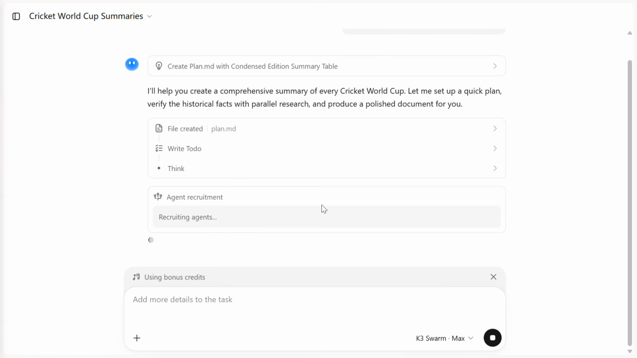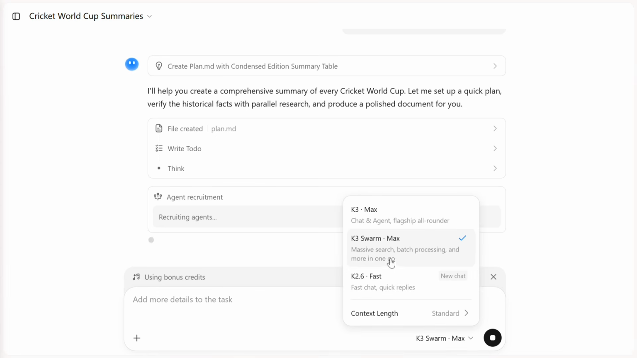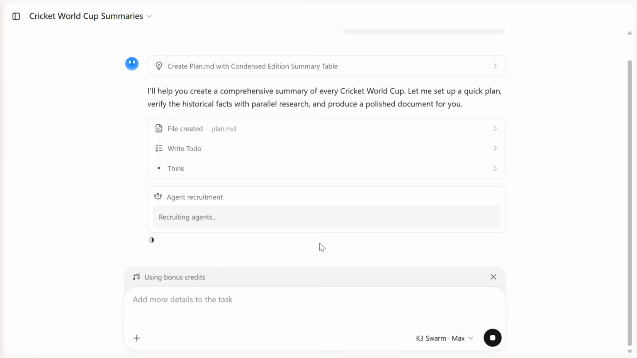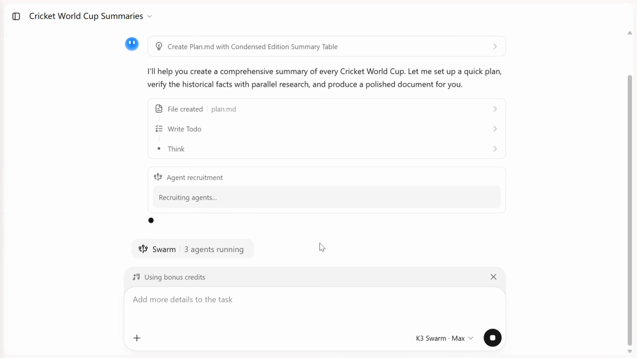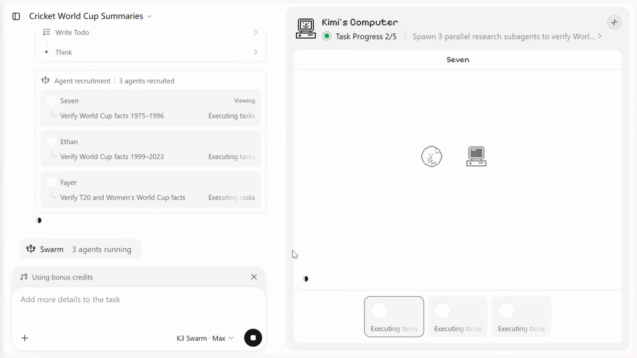Recruiting agents. The work has started now, and that is why I like Kimi.com, because here this Swarm facility, as you can see, massive search, batch processing, and more in one go. So it is not just a single agent or a chatbot, but a lot more. It's an entire package that will help you complete your task using multiple agents. Swarm, 3 agents are running now. And as you can see, Kimi Computer has started browsing the internet, and 3 agents have been created. Executing task.